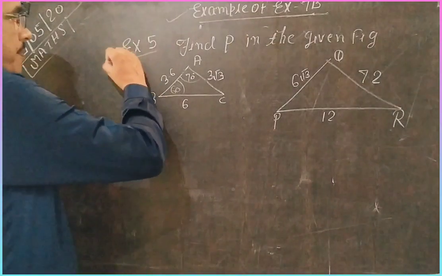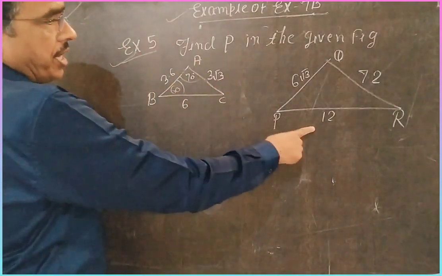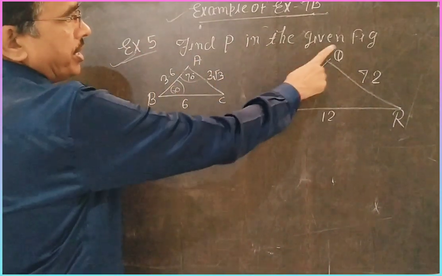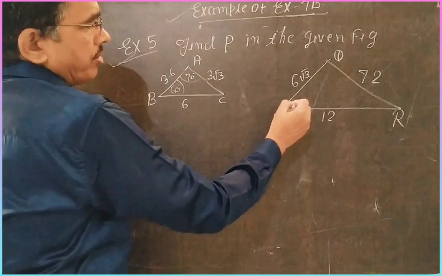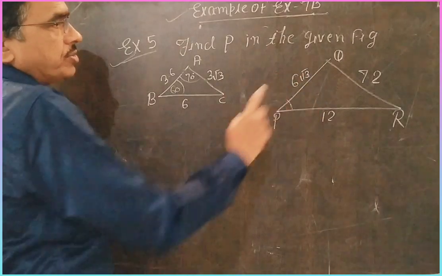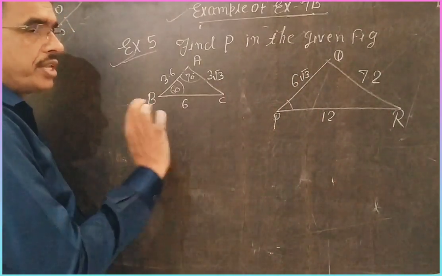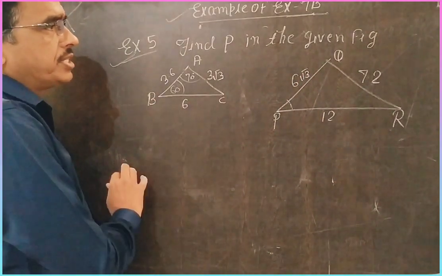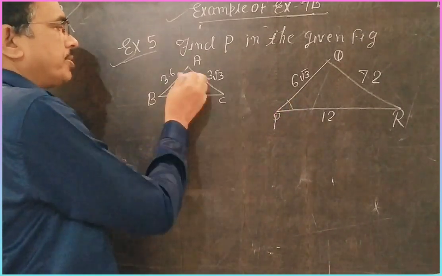Now see example 5. Two figures are given. Find P in the given figure. P is here. So what is the question? If no relation between these two triangles is given, first you find the relation between them and then you get similarity. Then you can write what angle P is equal to.